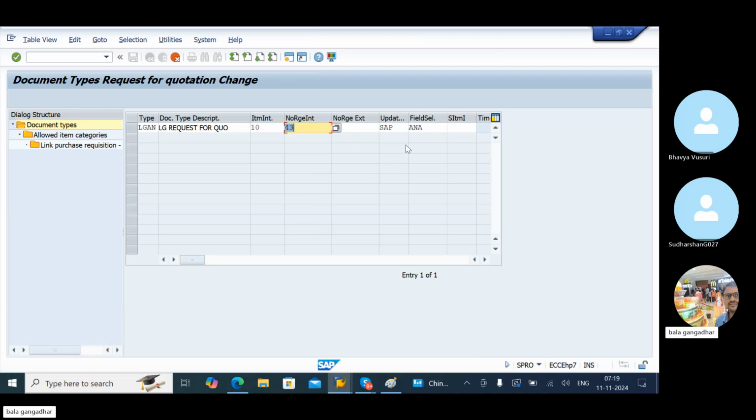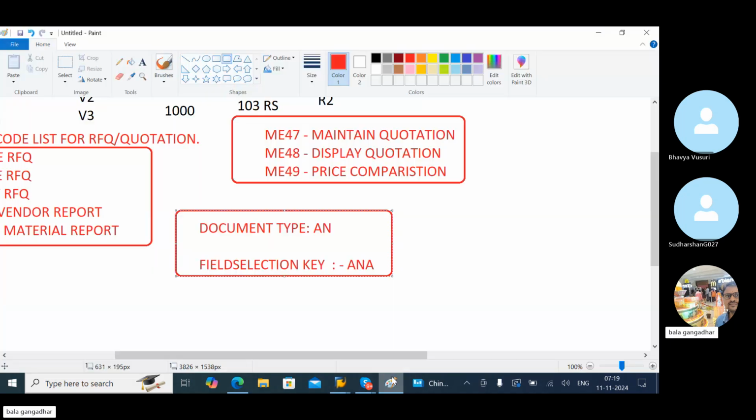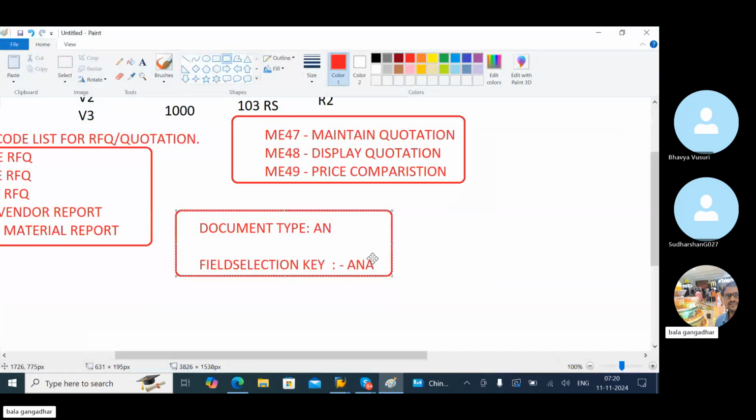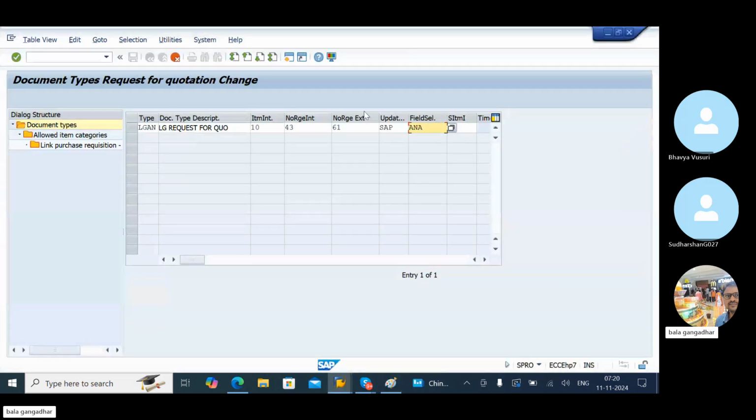Enter. This is the field selection. I have written here ANA. Very important. It is enter a question. Document type is AN, I told you AN. Field selection is ANA. This is only ANA. These two are mainly to maintain the field information. Okay, field information, how to maintain? I'll show it now. Enter.